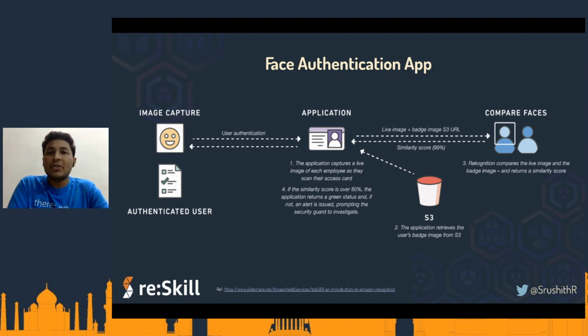Isn't that amazing? So this is where we are going to leverage AWS's Amazon Rekognition service, which is going to help us detect a face, index that face in our collection. I'll come to what exactly I'm talking about, and then search the faces that we have already stored to make sure that this person is there or this person is not there and stuff like that. So this is just a very basic high level application. Of course, we can have a bunch of other things built as well.